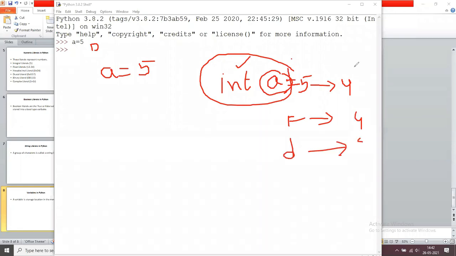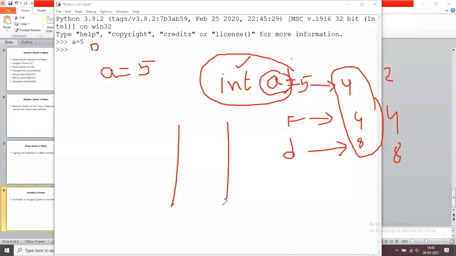These numbers vary based on the compiler. Sometimes it is 2, 4, 8. In many compilers the integer is also 4. Int a equals 5. Why do we declare it like this? A is a variable, and variable means memory allocation. How much memory we can allocate is based on the data type. So in these 4 bytes, I want to store an integer number. So you can specify it like this, int a equals 5.